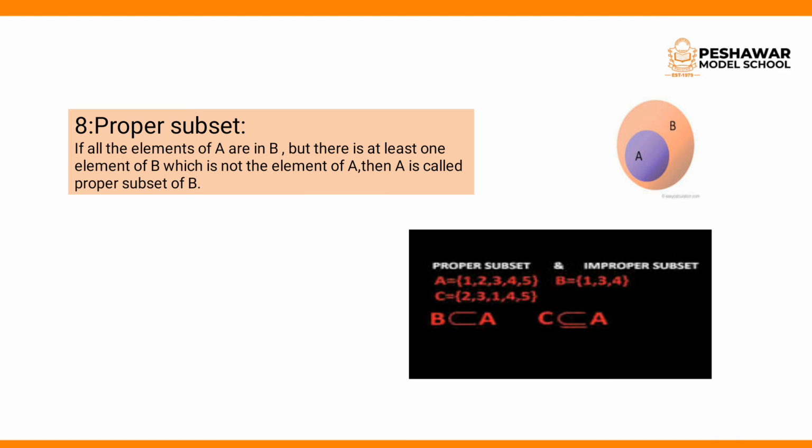Next we have proper subset. We define a proper subset as follows: if all the elements of A are in B, meaning all the elements of set A are present in set B, but there is at least one element of set B which is not an element of set A, then A is called a proper subset of set B. For example, when we find subsets, I'm giving you a simple example: other than the set itself, all the subsets are called proper subsets. Clear?